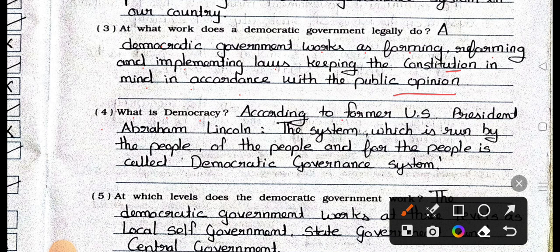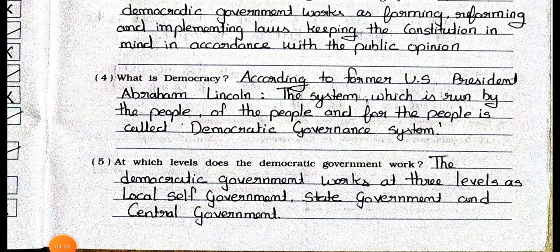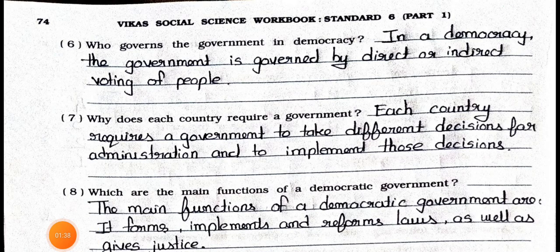Number 4. What is democracy? Answer is according to former US President Abraham Lincoln, the system which is run by the people, of the people and for the people is called democratic governance system. Question number 5. At which levels does the democratic government work? Answer is the democratic government works at 3 levels as local self-government, state government and central government. Now see the next page.